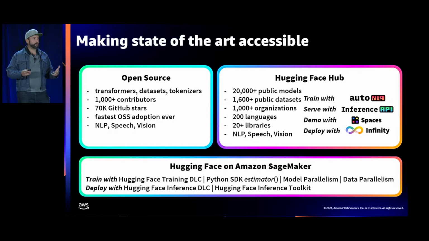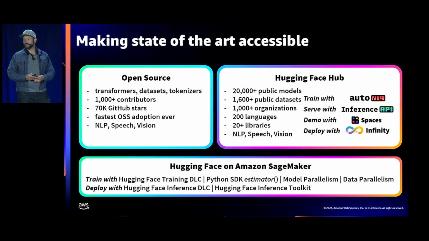So with the Transformers open source library, the datasets library, and the tokenizers library, you have a complete workflow to do transfer learning on your own data. It represents the work of our teams. We're about 100 people today, but really it is the expression of the contribution from over 1,000 open source contributors whom we are very grateful for.